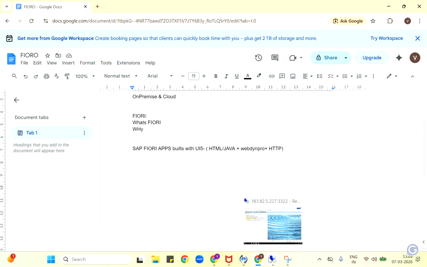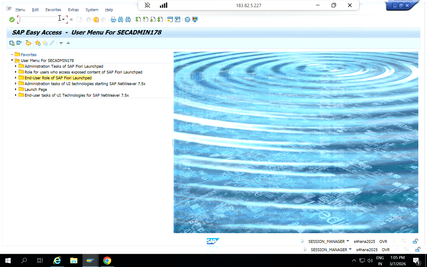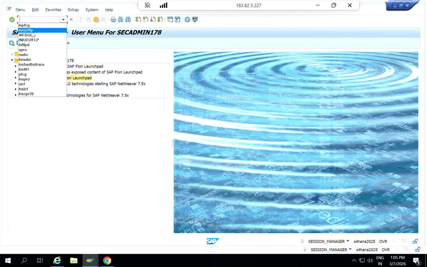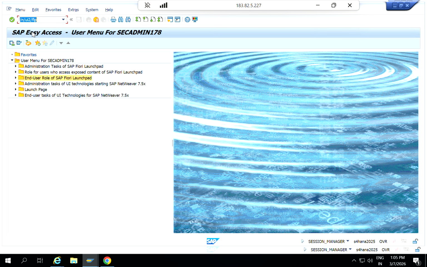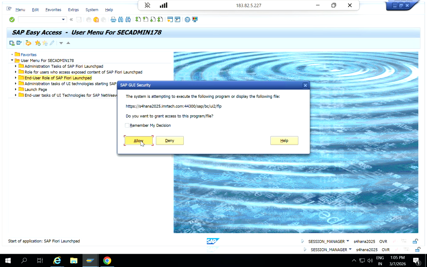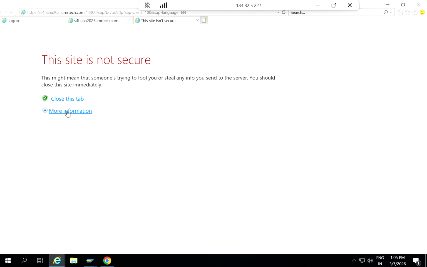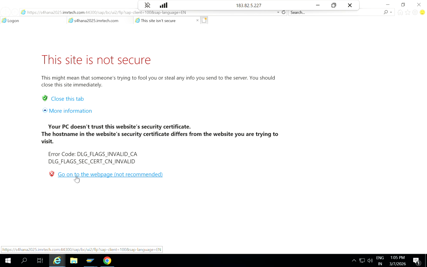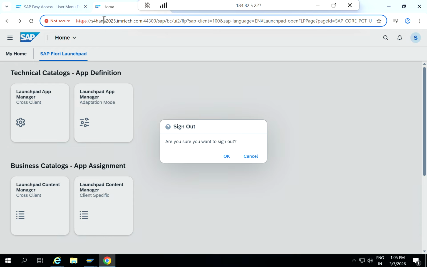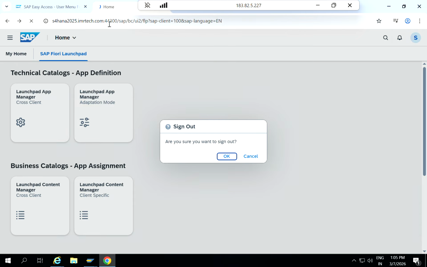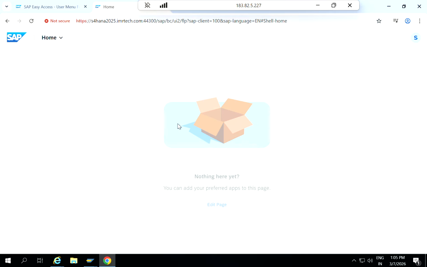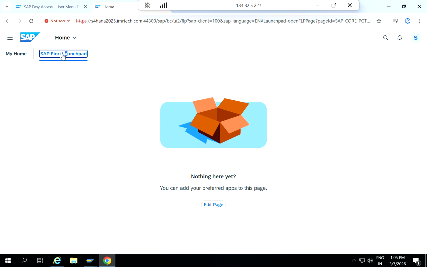The moment you click any SAP application from the backend, so now this is your traditional system, right? Now you want to navigate to the SAP Fiori. We have a T code for that, this one. When you hit this, it will navigate to the SAP Fiori. Sometimes it will not work, so click on this one, copy this, and always better to open it in Chrome. So this is how your Fiori launchpad will look.